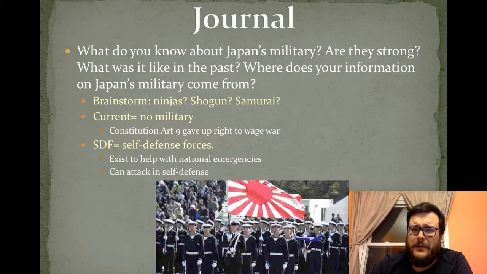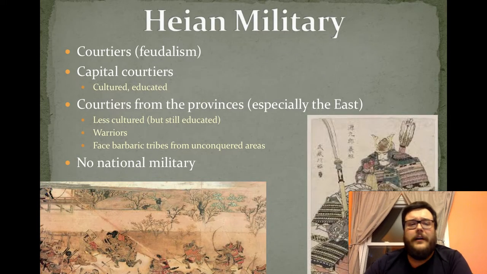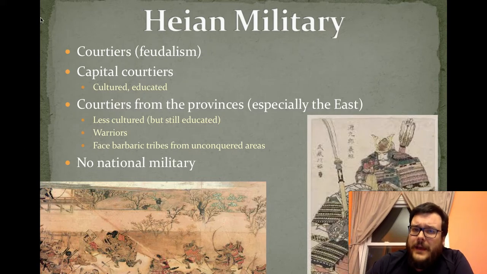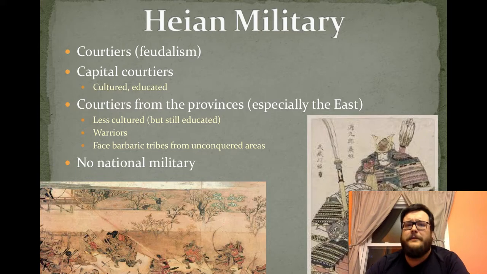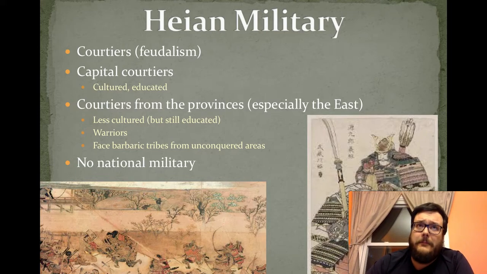Now, what we're looking at, remember, is the Heian era. And when we look back at the Heian military, it was kind of similar. Remember, we've learned about this idea of feudalism. That's where the emperor was in charge, and he had all of these people titled courtiers, which were the nobles, the rich people. And there were two kinds of courtiers. There were two kinds of nobles.